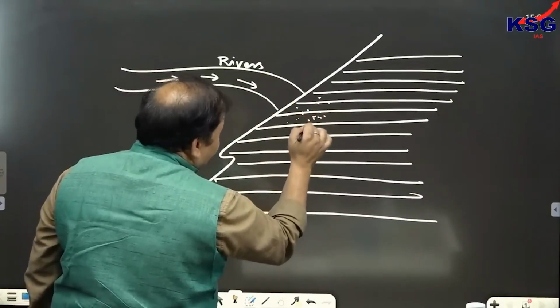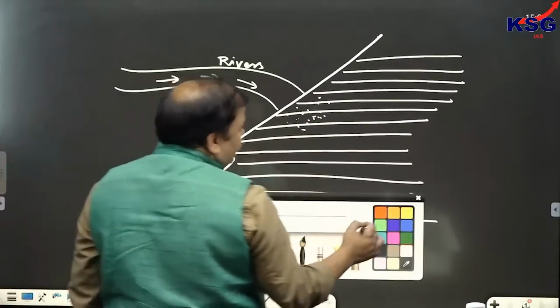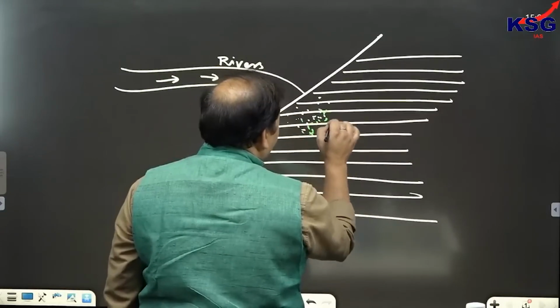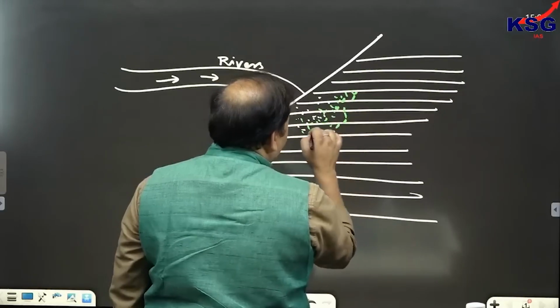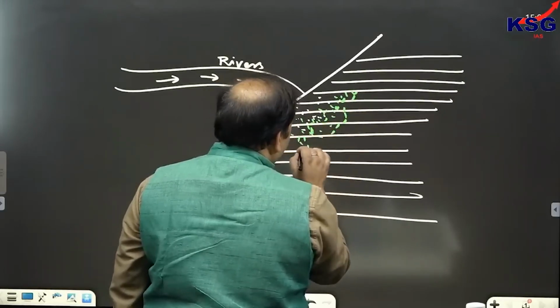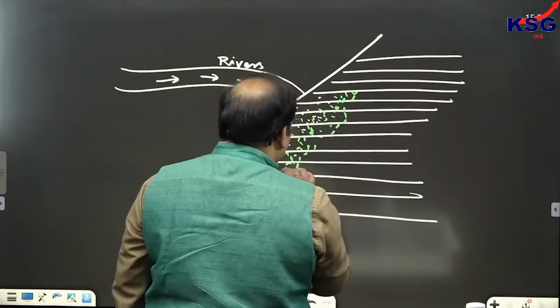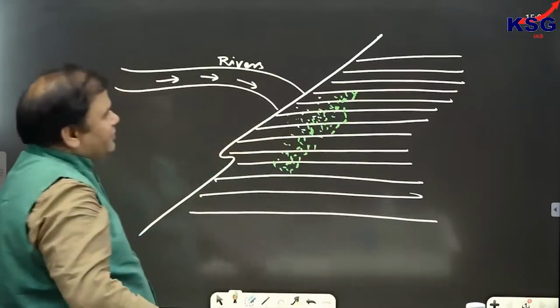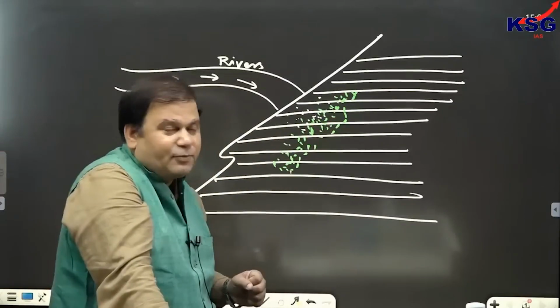Because of the deposition of sediment, the nutrient content of this area would be enhanced. Since the nutrient content enhances, the concentration of phytoplankton and algae in this area would be more when compared to the midst of the ocean. And that's why the coastal area registers very high ecological productivity.